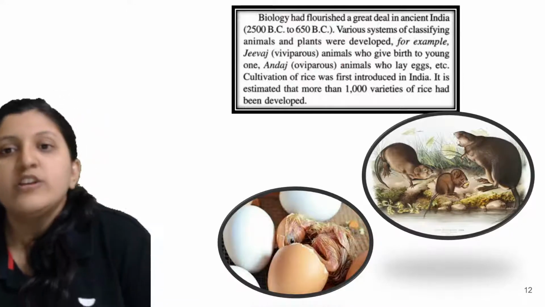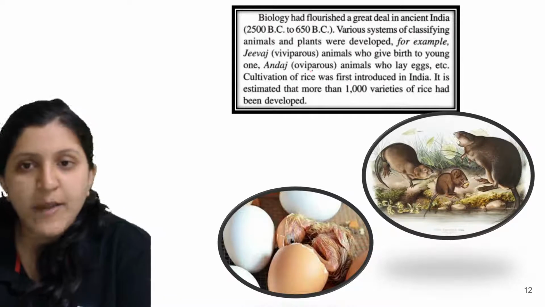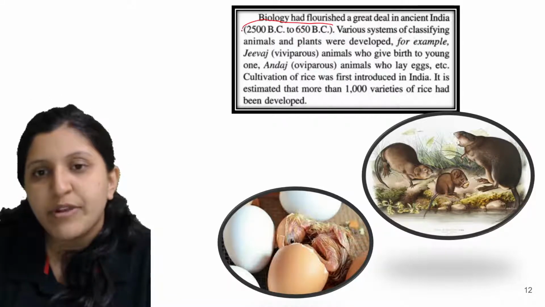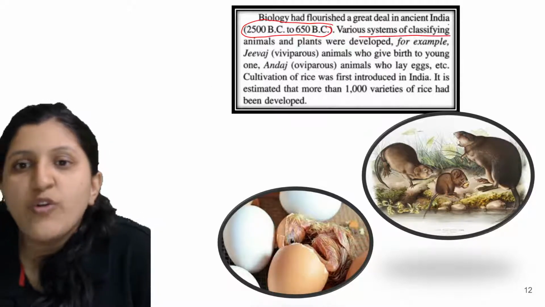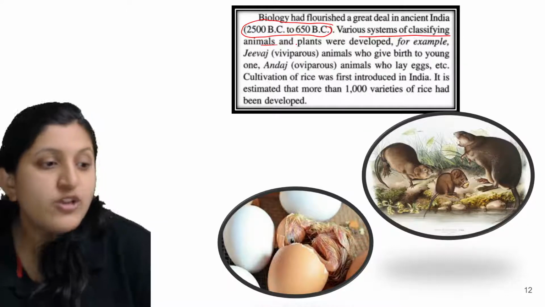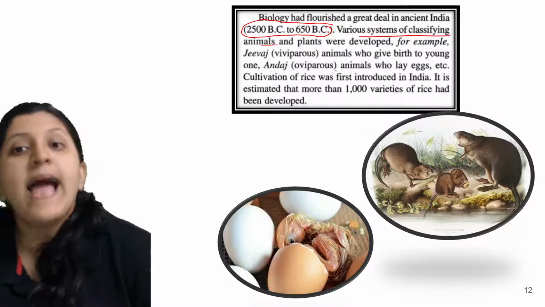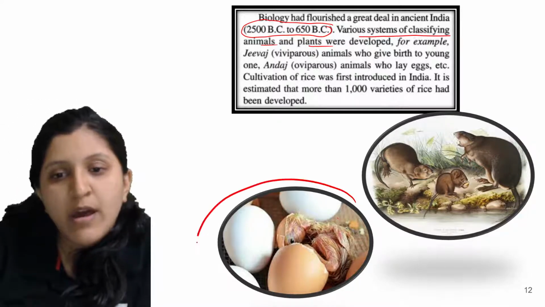All right. So now biology had flourished a great deal in ancient India, between the period 2500 BC to 650 BC. So there were various systems of classifying animals as well as plants. For example, you can see this particular picture.